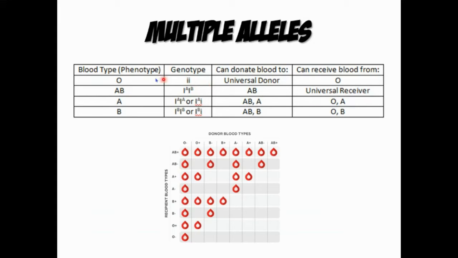So ayan. Yun sa type O, maliliit na i lamang po siya. And then sa AB, capital I superscript A, and then capital I superscript B. Ganyan po yung sa A. Ayan po. And then, somehow, pwede natin itong gamitin, or pwede na natin gamitin na ito na capital letter I, superscript A, and then small letter i.